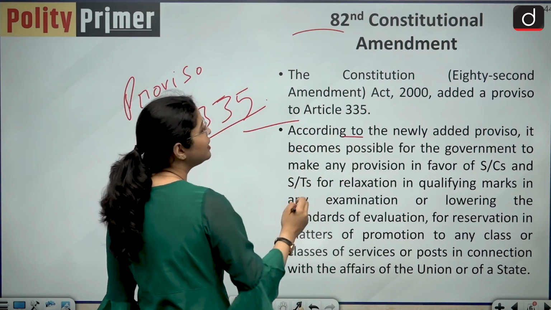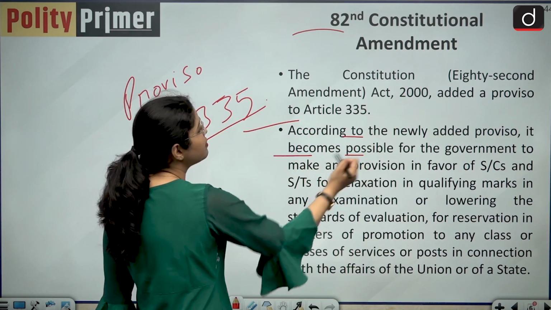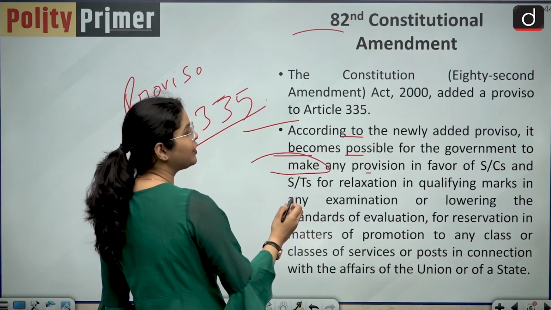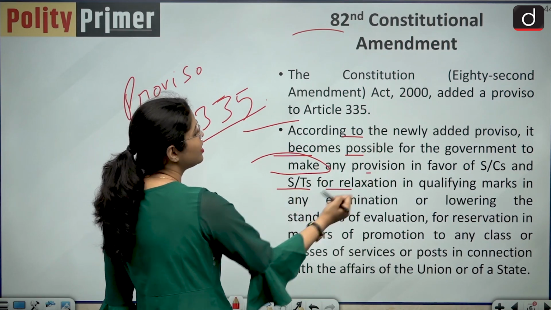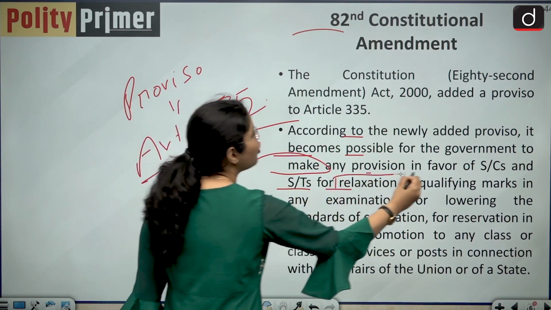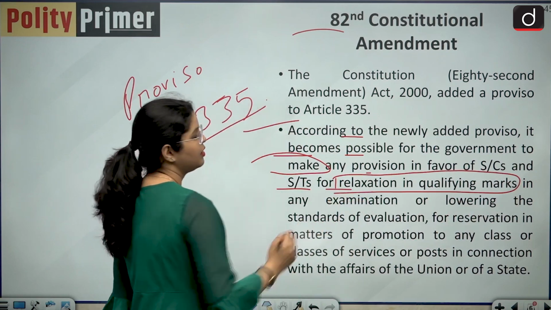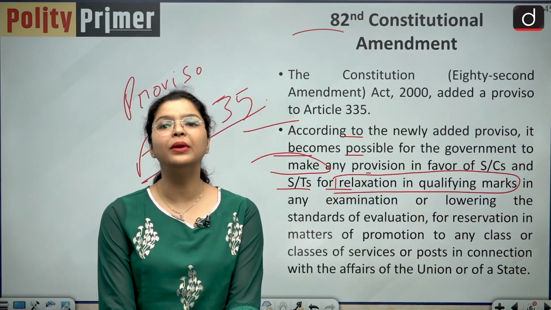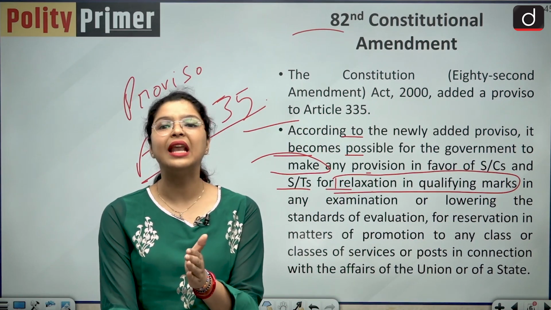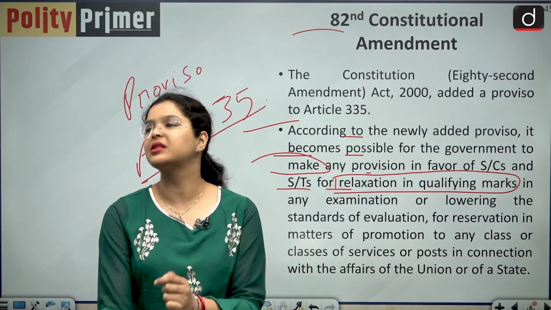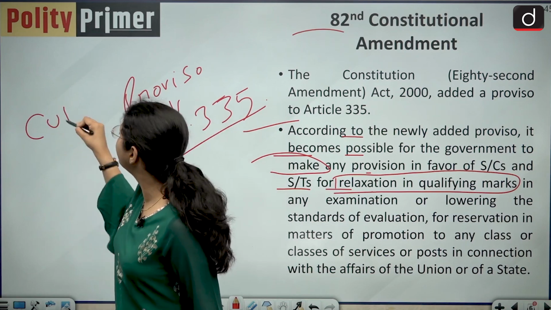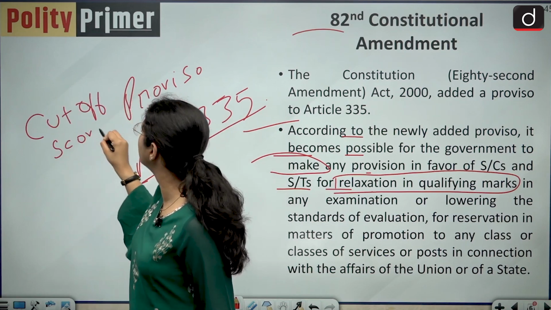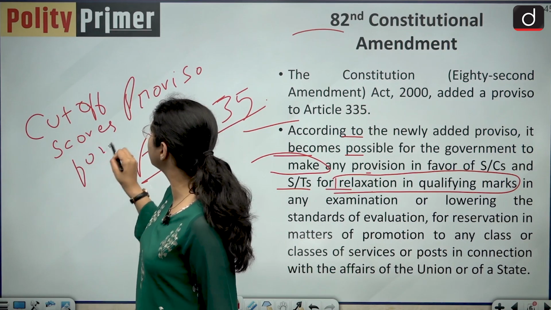So according to the newly added proviso, it becomes possible for the government to make any provision in favor of the SC and the STs for relaxation in qualifying marks. So basically this proviso empowers the government to provide them with relaxation in any qualifying marks, and that is why you see different cutoff scores for different categories.